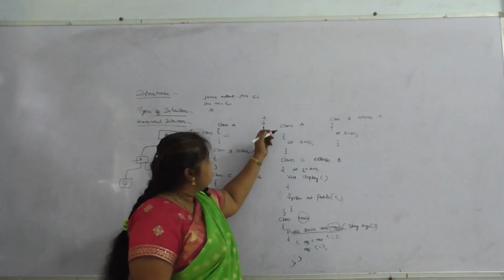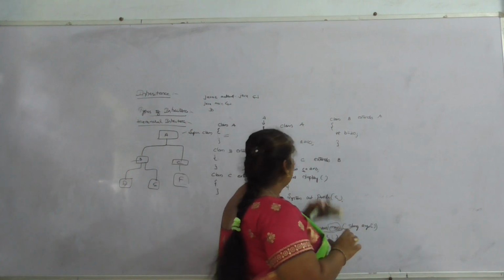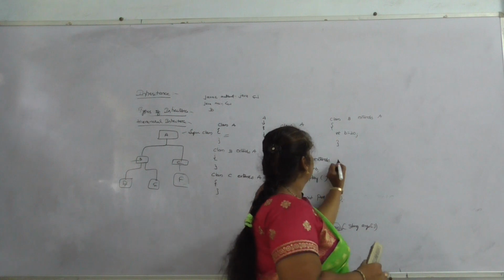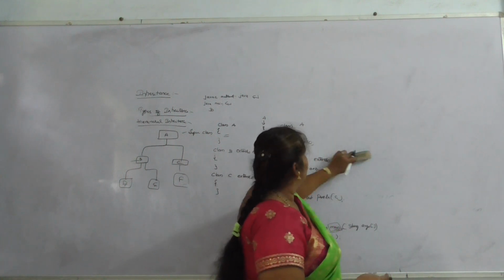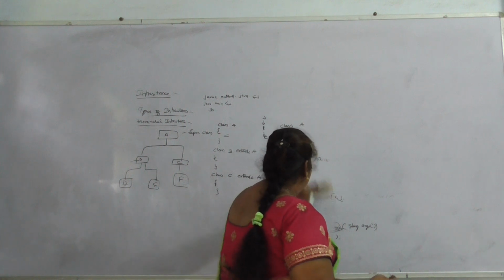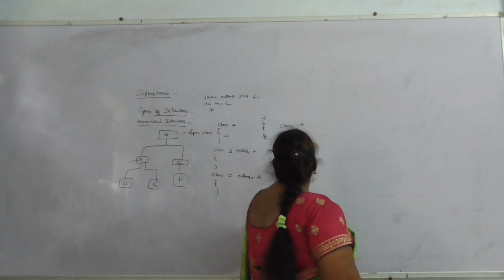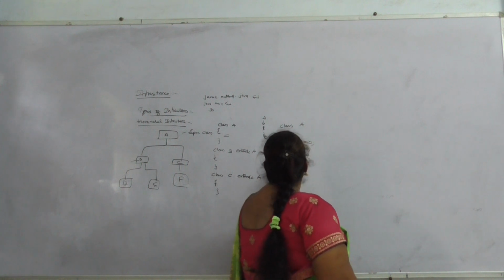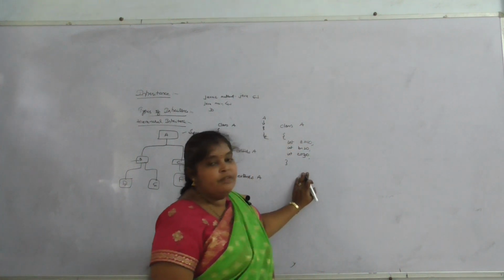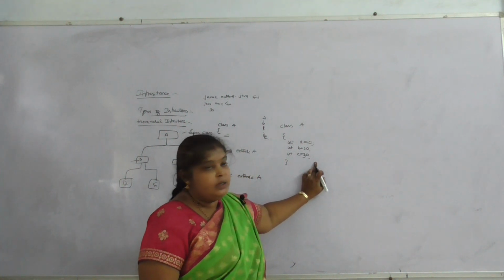For example, if we take class A, and class B and class C extend A. In class A, I am taking three variables: A equal to 10, B equal to 20 and C equal to 30.